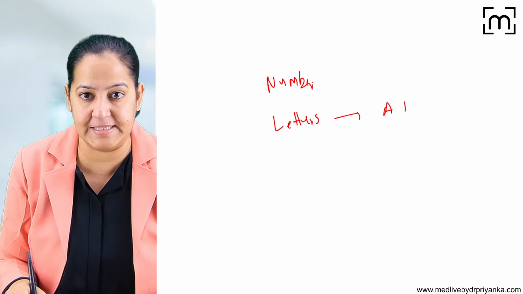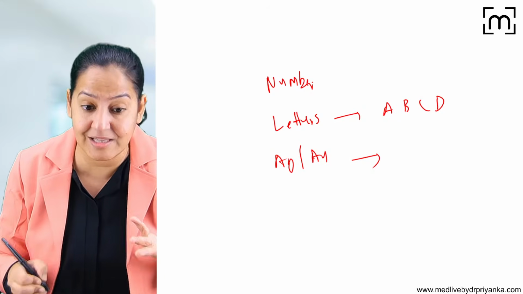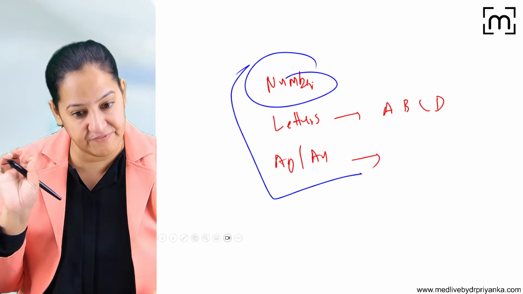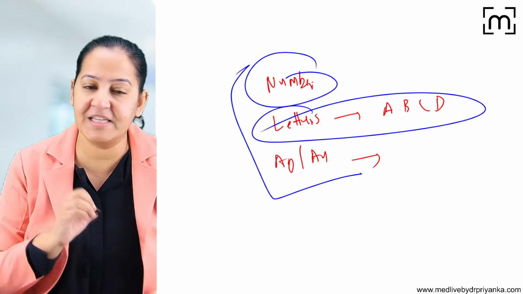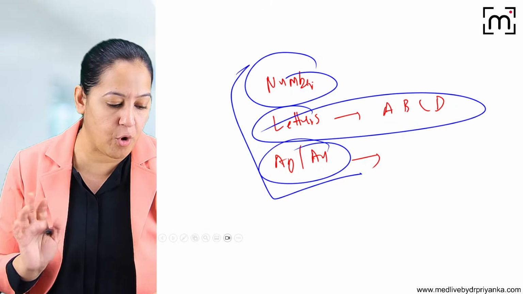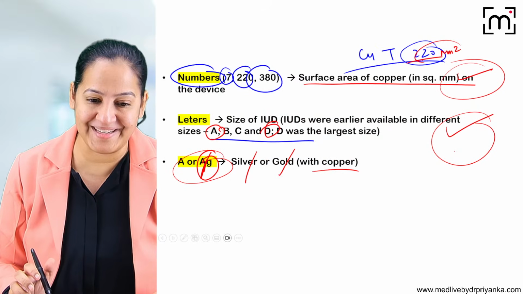Letters are A, B, C, D. Number can be any, or AG or AU will be written. What does that represent? So these are all your MCQs. The number represents the surface area of the copper. The letters ABCD represent the size, and the AG/AU represents the gold or silver which it contains. Yes, copper T contains copper, absolutely.